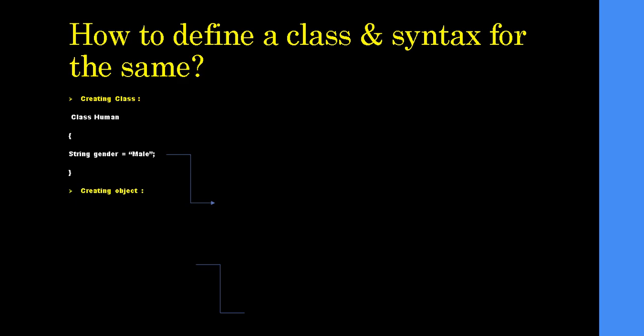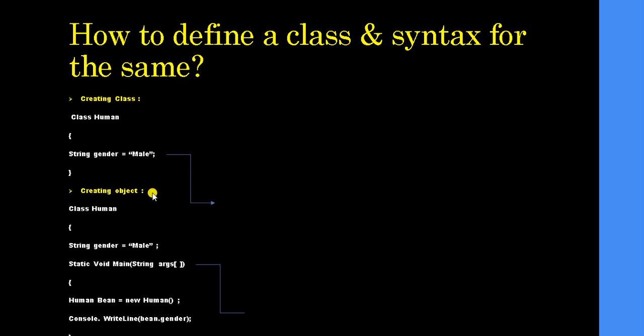Next is how to create an object. Here, class Human, string gender equals male, static void Main, string args, brackets open and close, then Human. Basically this stands for the attribute and this is the function. So here the class includes attributes and functions inside it.